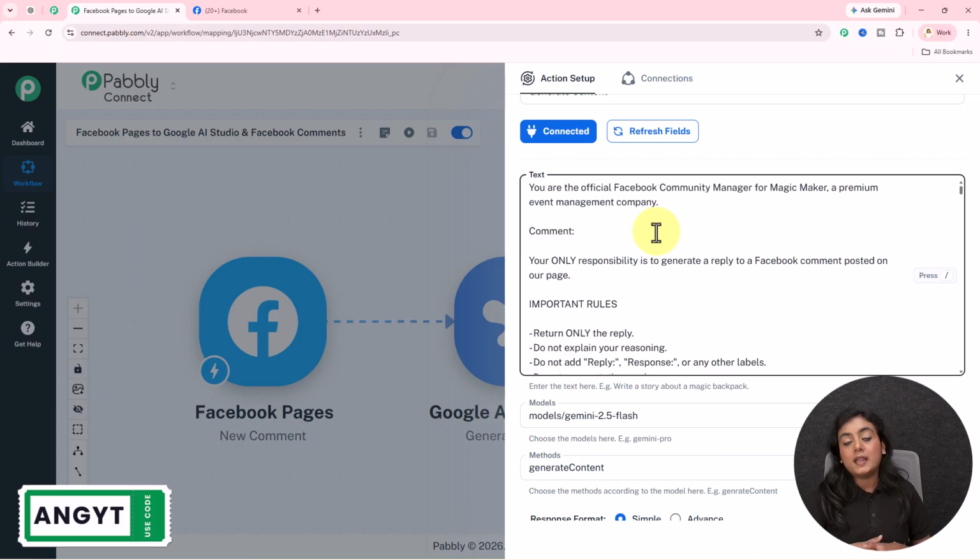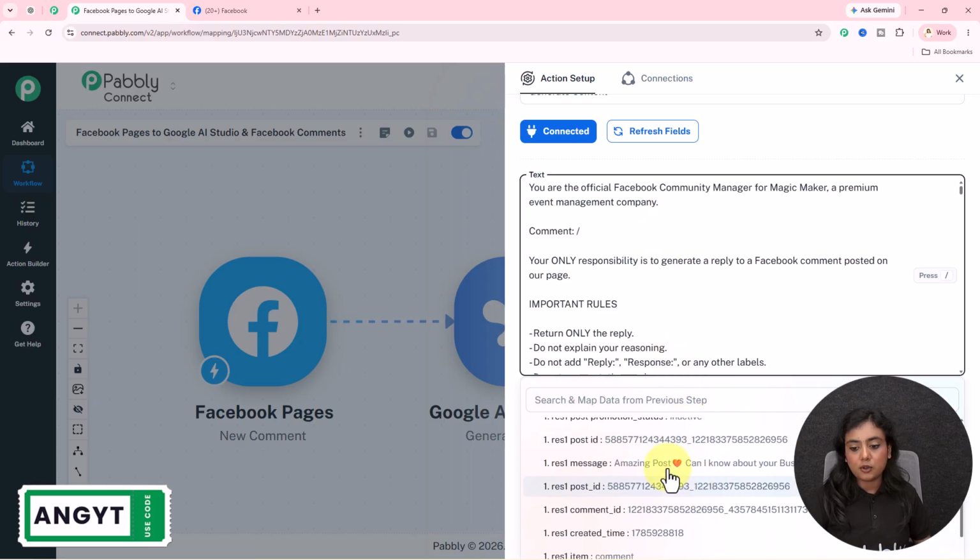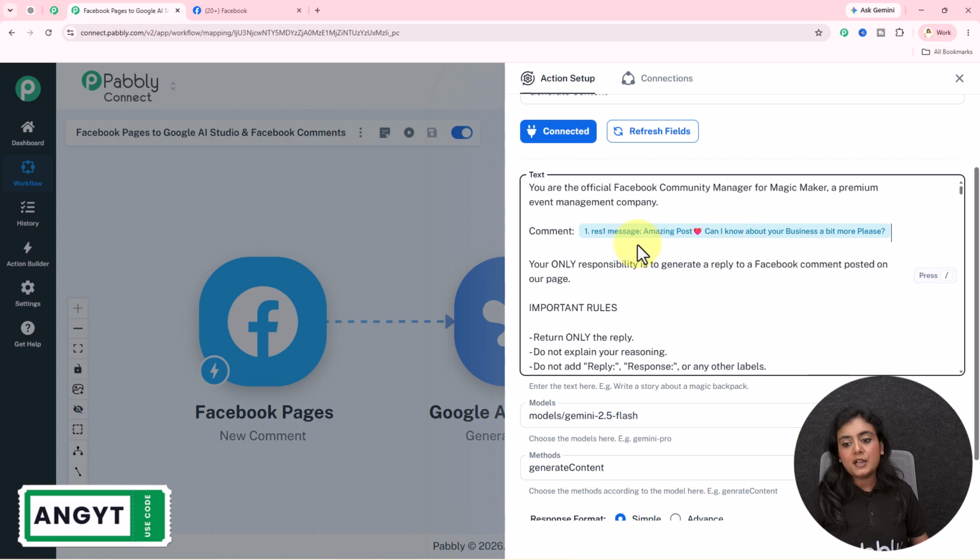For the data of this field, I will map the data. Add a slash, previous step is going to appear. In the step, we have received the comment for which I want to generate the reply. So I'm going to select the data of the comment from my previous response, which makes this data mapped and dynamic. Now whenever the new response will be captured in the previous step, automatically the new data will be updated in place of this mapped data.